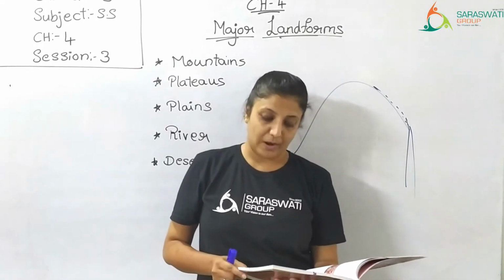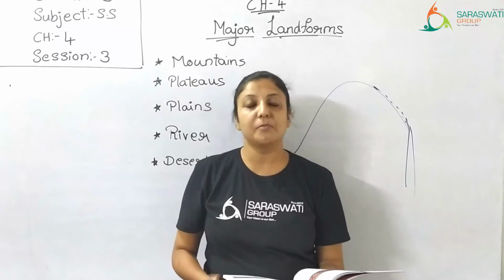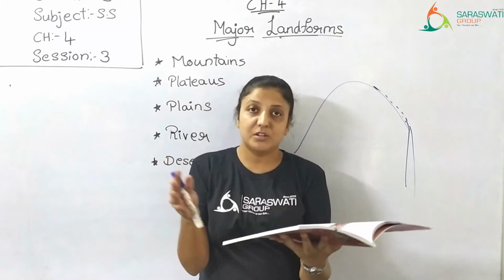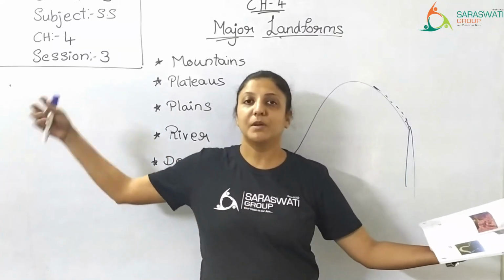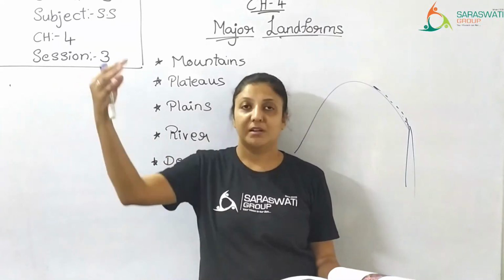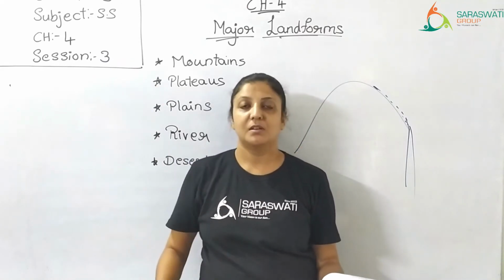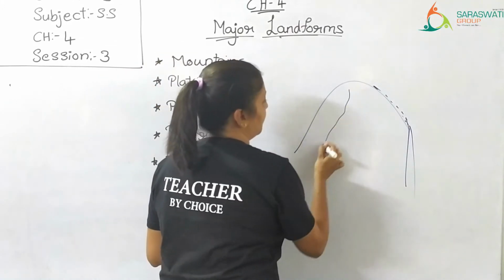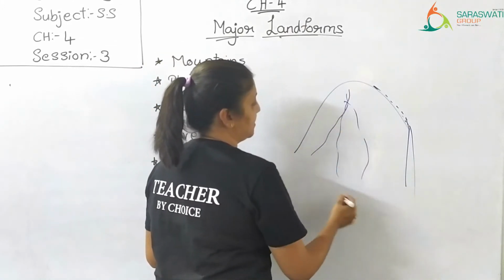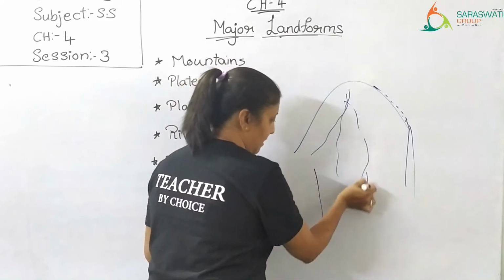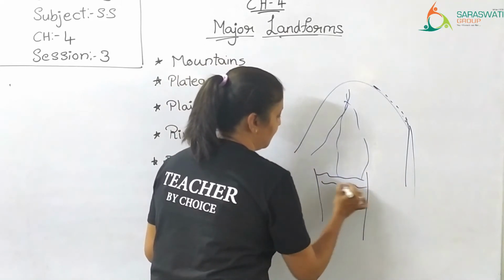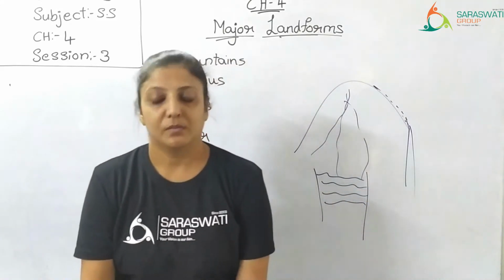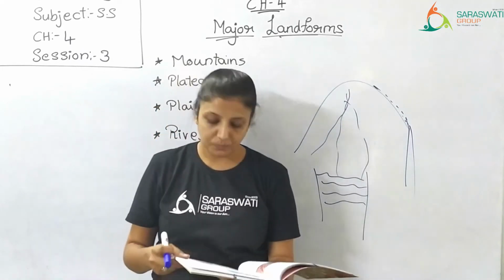Now, here it widens as it is joined by its tributaries. Here it widens, means it becomes big. First it was narrow, now it has become wide, because the river gets joined by its tributaries. When it flows down the mountain, some water flows from this side, some from this side, some from this side. But when it enters the plains, it all becomes one, and this will become a large or a broad water body. So it widens.